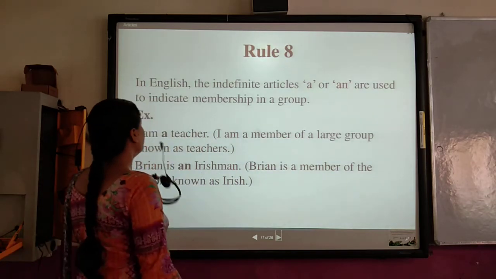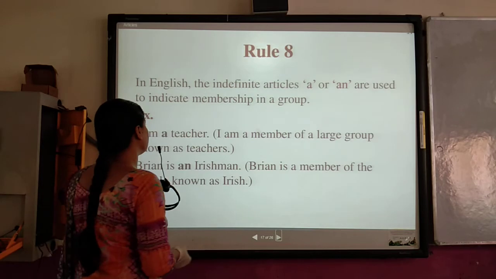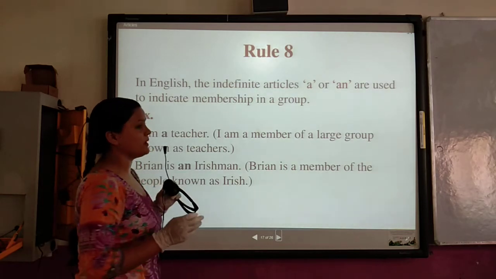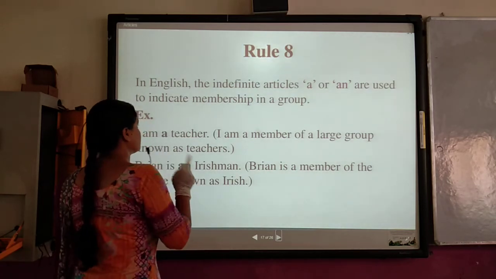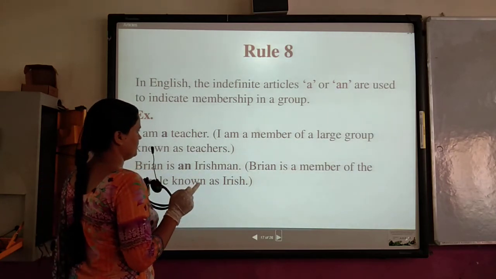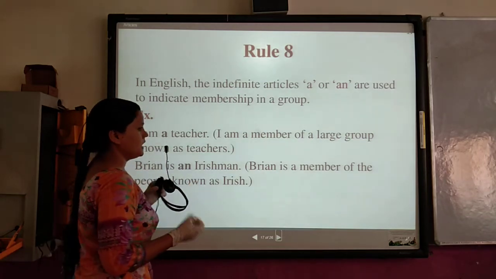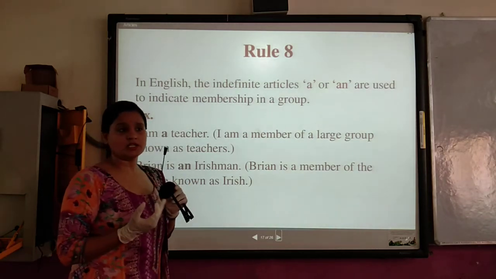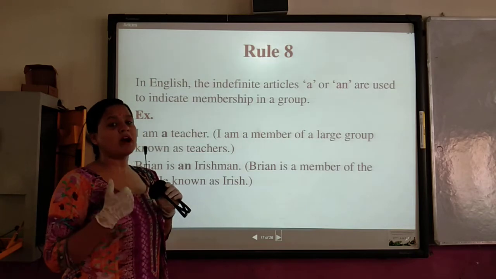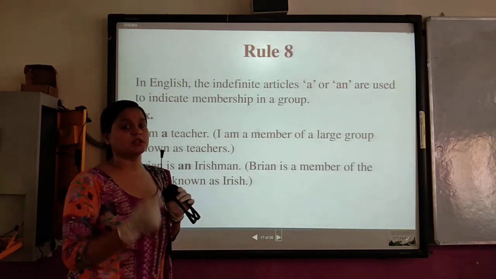Rule number 8. In English, the indefinite articles a or an are used to indicate membership in a group. It is very important to know. I am a teacher. I am a member of a large group known as teachers. When I say that I am a teacher, I am telling about myself, that I am in that profession, okay?